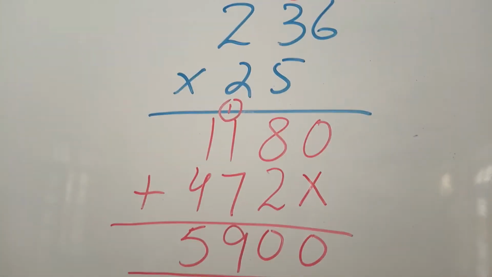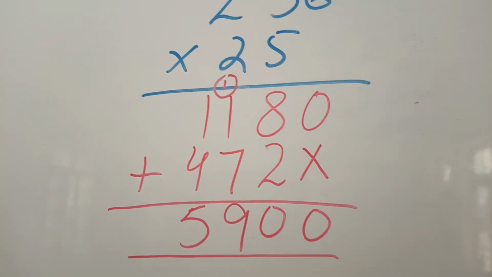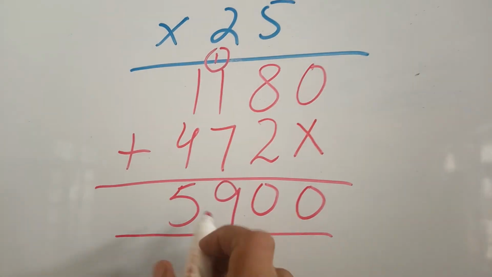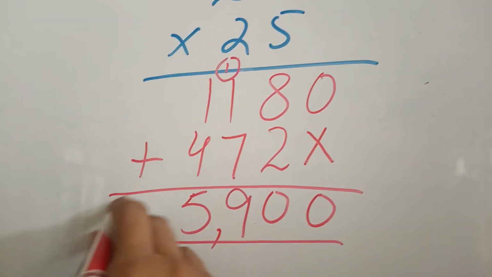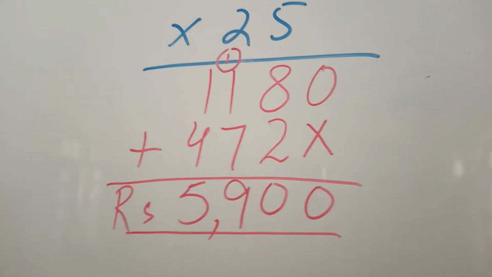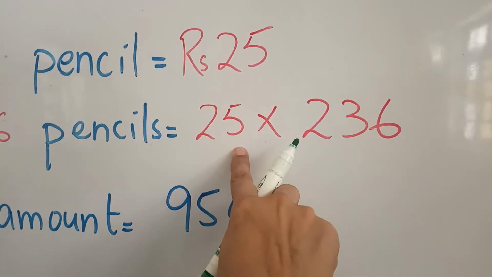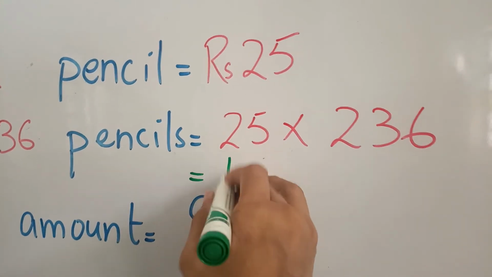Here the total cost of 236 pencils is what? 5,900 rupees.